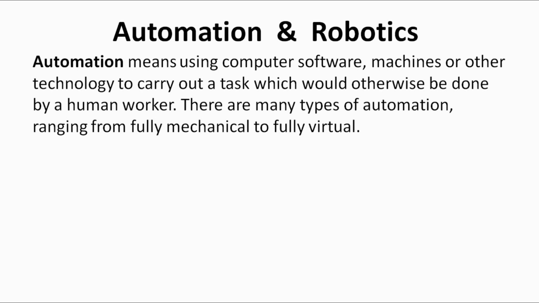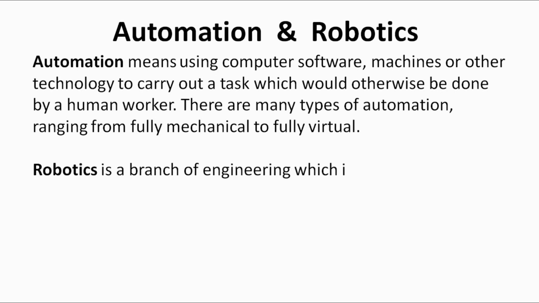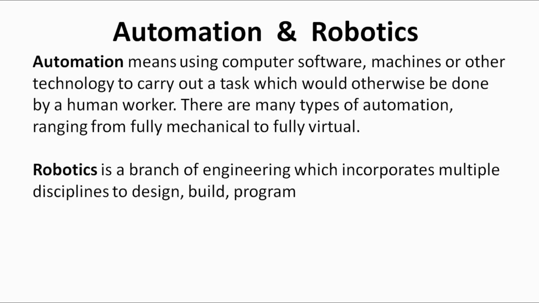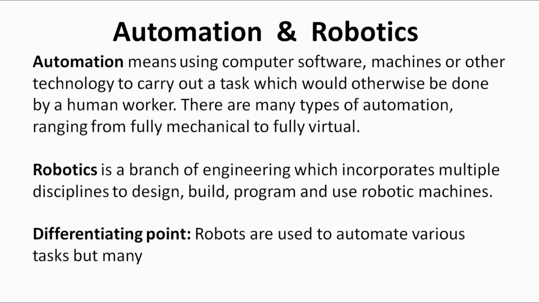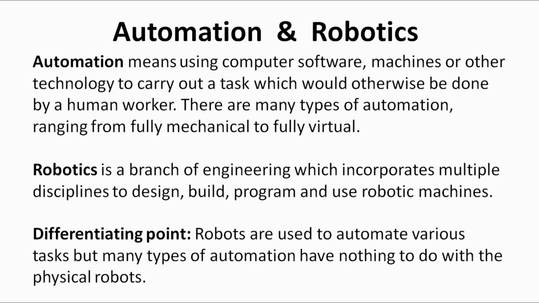So now what is robotics? Robotics is generally the study of robots. Robotics is a very interesting field that requires involvement of experts from multiple fields like mechanical, electrical, electronics and, of course, computer science. So what is the differentiating point between these? Robots are used to automate various tasks, but many types of automation have nothing to do with physical robots. Like in the previous example, chatbots are just an example of virtual automation. They have nothing to do with physical robots.